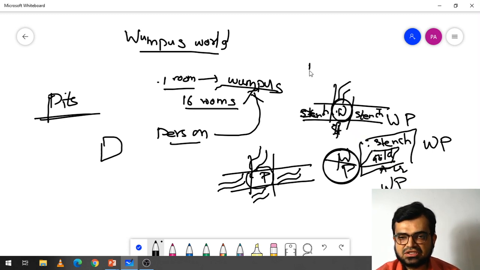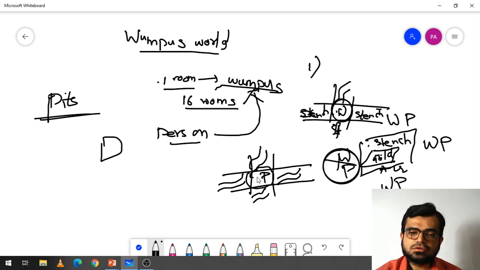This is one condition. And the second is that there are some pits available in some rooms. So the person should not enter the rooms where the pits are available. Okay, how can the person know that a pit is available here? It can be known that in the adjacent rooms besides the pit, air will come, because a hole is there, right? So air will come to the adjacent room.